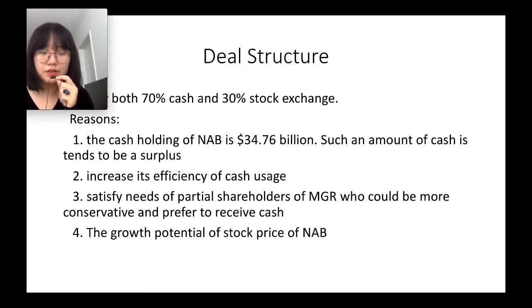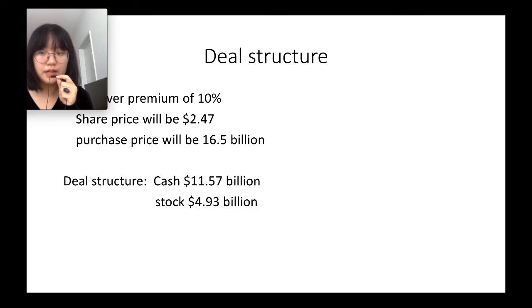For the deal structure, we choose 70% cash and 30% stock. The reason is that the cash of NAB is really high. It can increase the efficiency of cash usage, and it can also satisfy the needs of the shareholders of MGR, who could be more conservative. However, the growth potential of the stock price of NAB is also high. So we assume the takeover premium is 10%, so the purchase price will be 60.5 billion. The deal structure will be 11 billion in cash and 4.9 billion in stock.